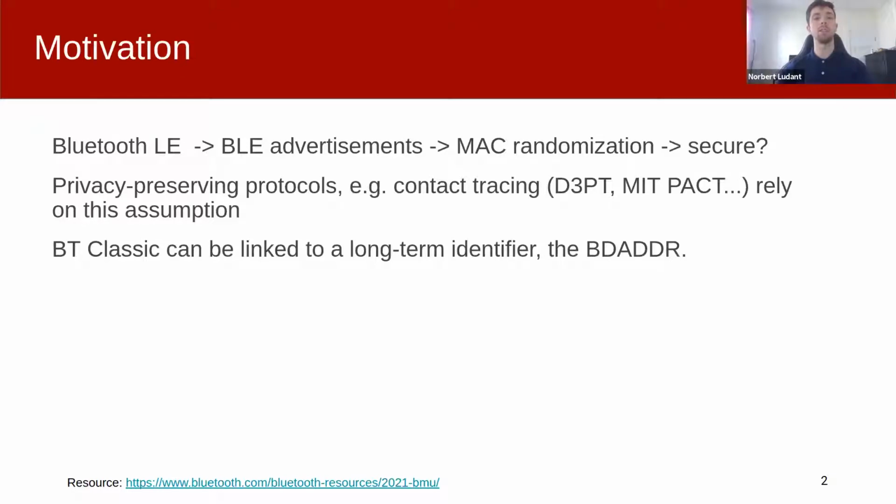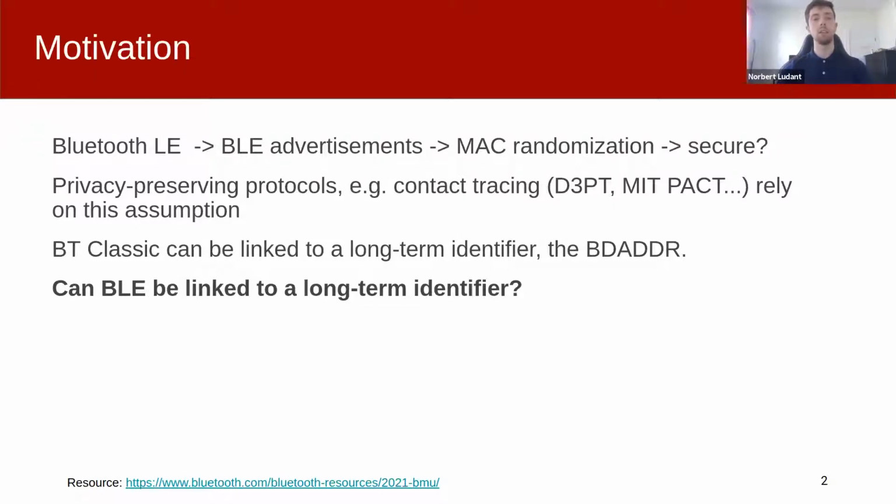Additionally, recently it has been shown that Bluetooth Classic transmission can be linked to a global identifier by a passive attacker listening to the Bluetooth spectrum, something that was believed to be hard to achieve. This finding, together with the proliferation of multiple services relying on BLE and linkability, such as contact tracing, raised a question for us. Can BLE advertisements be linked to a long-term identifier?